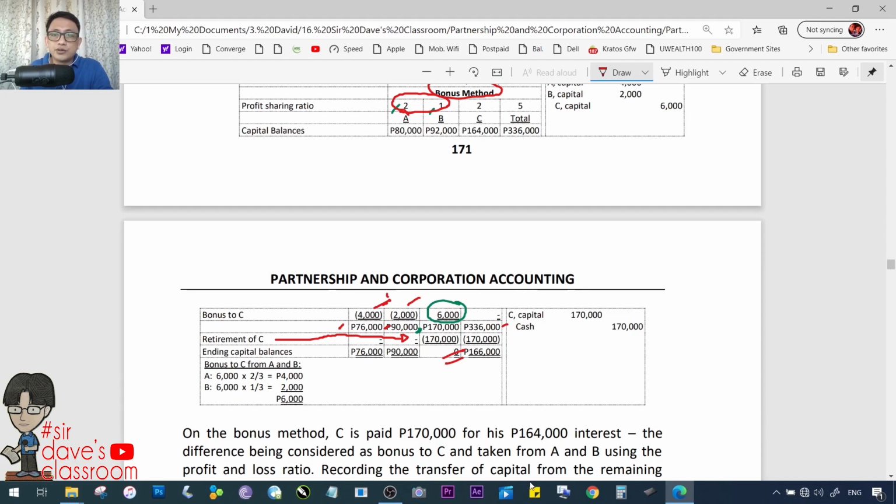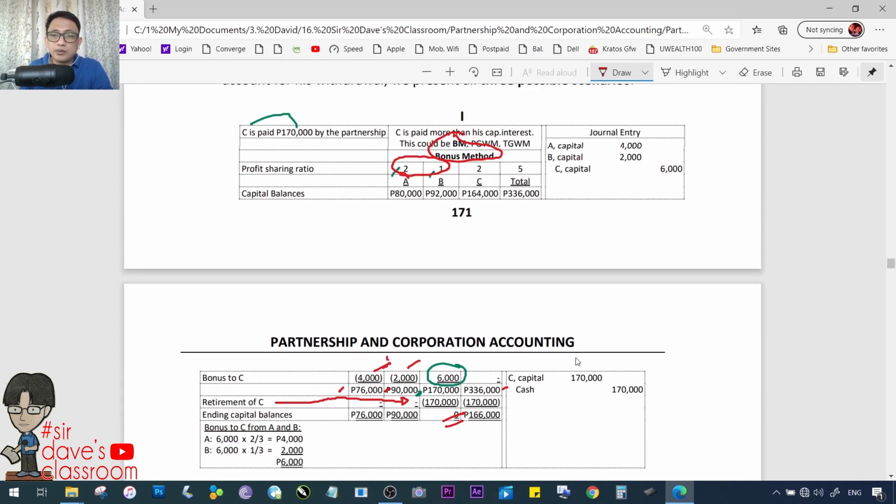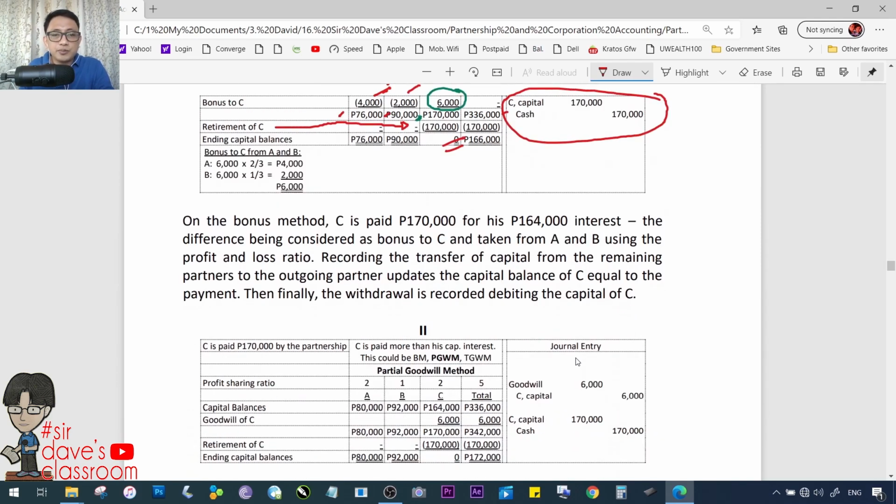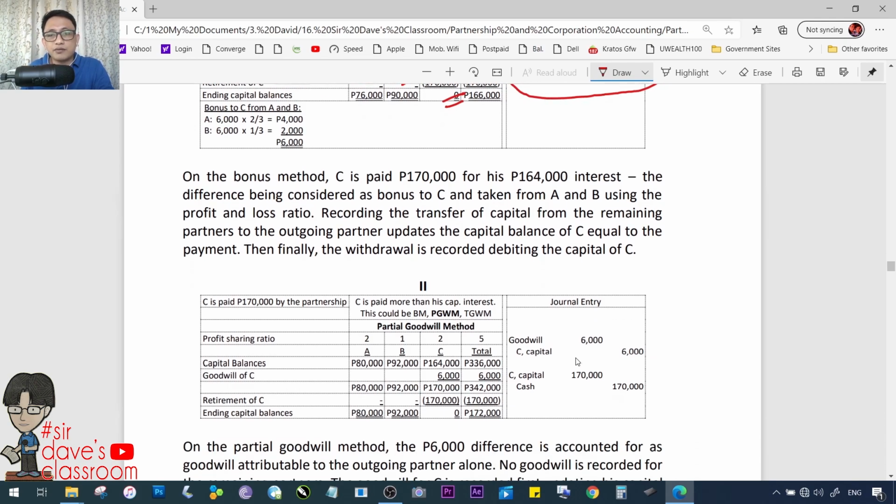0. Okay? Journal entry therefore, una, yung pagbibigay ng bonus ni A at B kay C para ma-update yung capital balance niya to 170, and then babayaran na siya ng cash for 170,000. Okay? On bonus method, C is paid 170 for his 164 interest. The difference being considered as bonus to C taken from A and B. Tulad ng sabi natin. Okay?